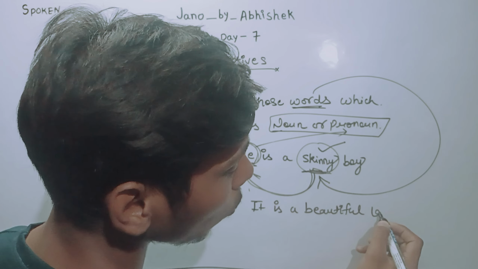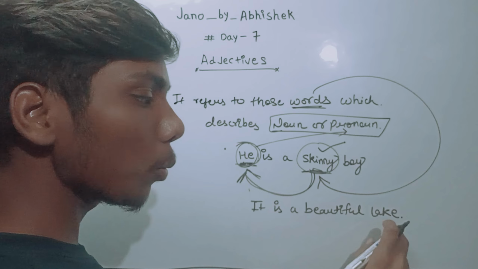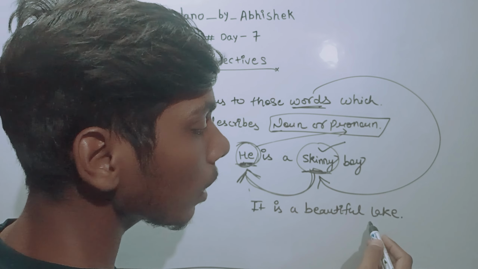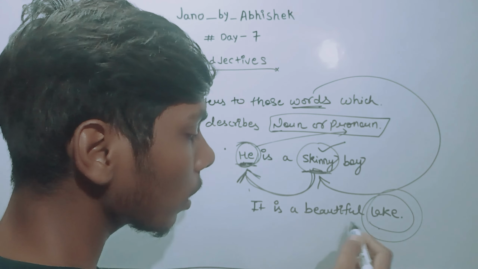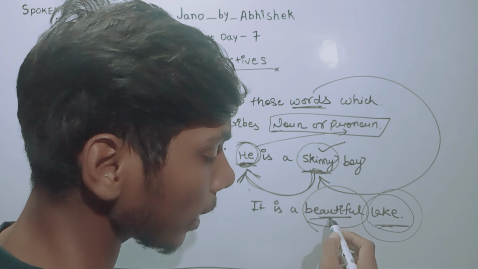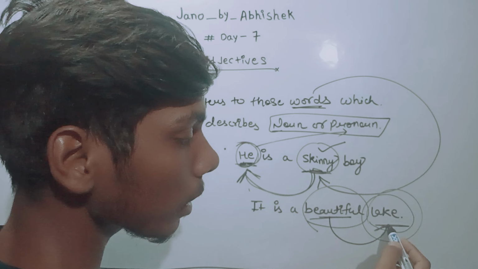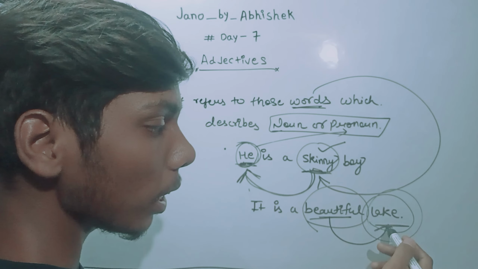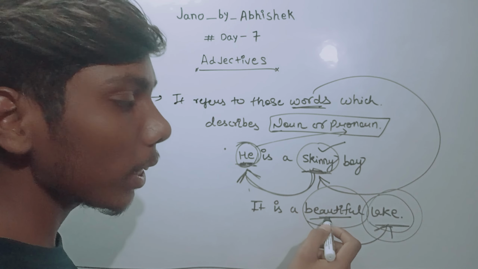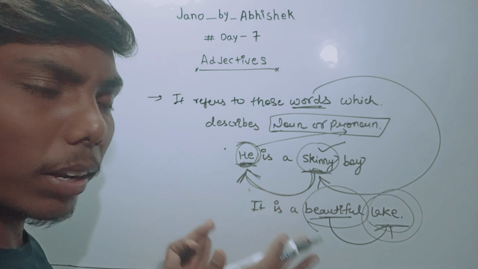For example, it is a beautiful lake. Here this lake, okay, lake. It is a beautiful lake. So again, this word beautiful is describing, telling more about that lake. So this word is what? It is an adjective. It is very clear, very simple.